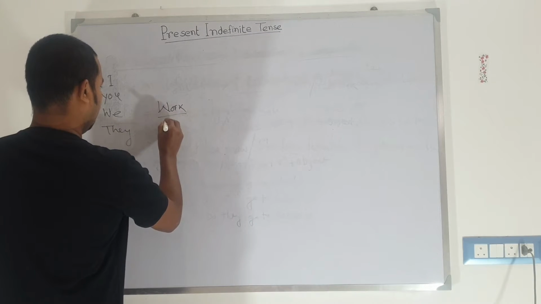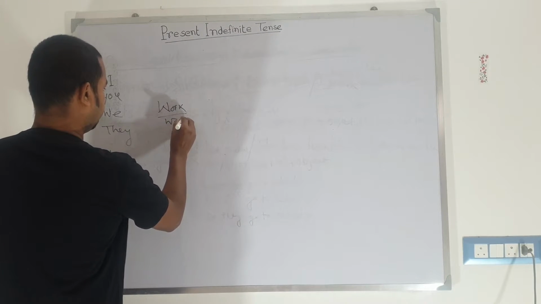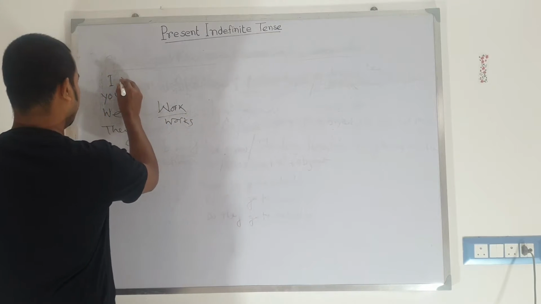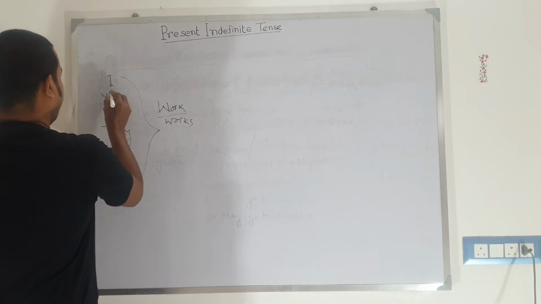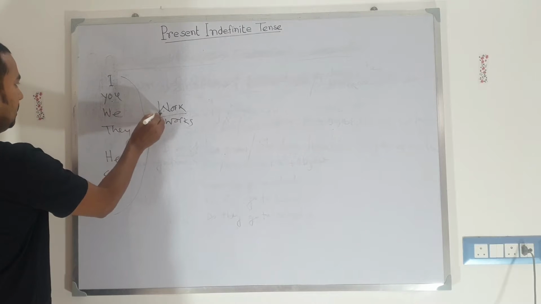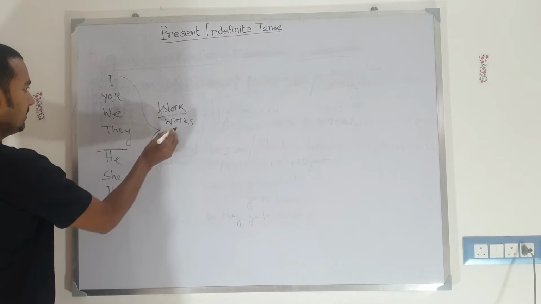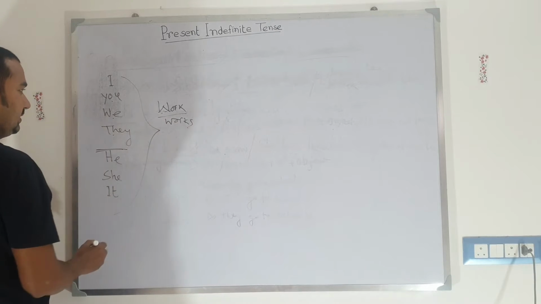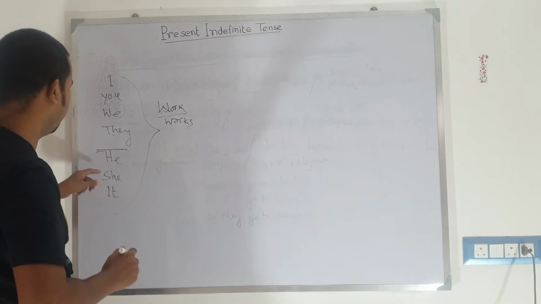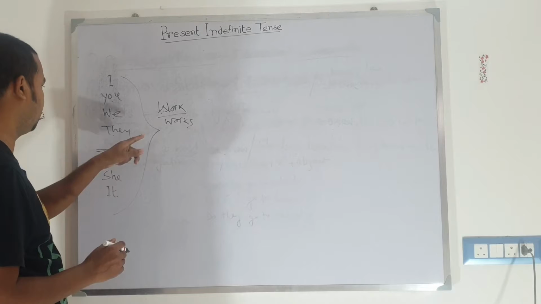Work or works. I work, you work, we work, they work. But when it is third person singular, we need to add s to the verb. Then he works, she works, it works.